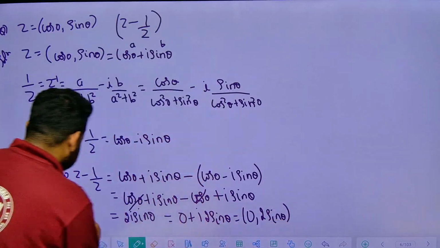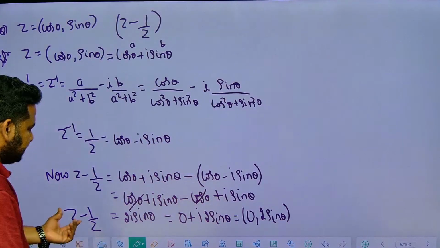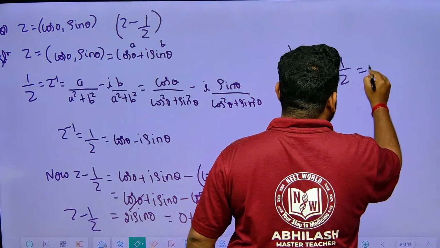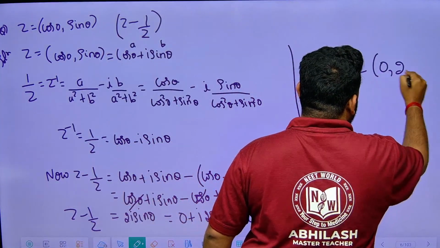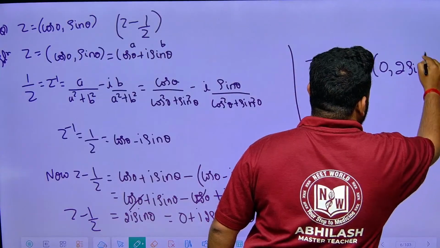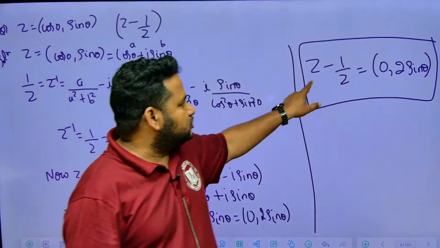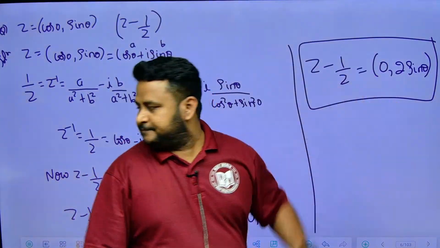What is this? This is z minus 1 by z. Therefore, we are having z minus 1 by z is equal to, as an ordered pair, 0 comma 2 sin theta. You can write it. Clear? Got it?